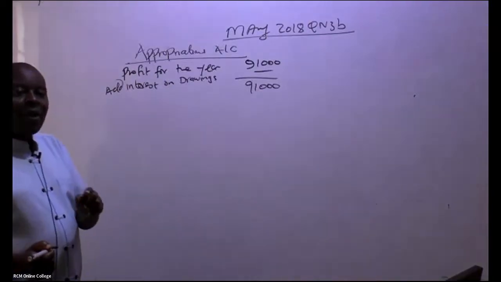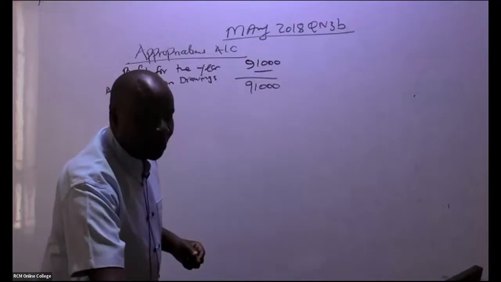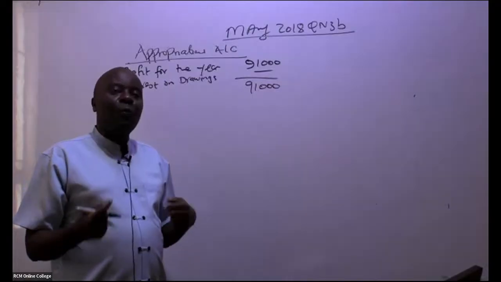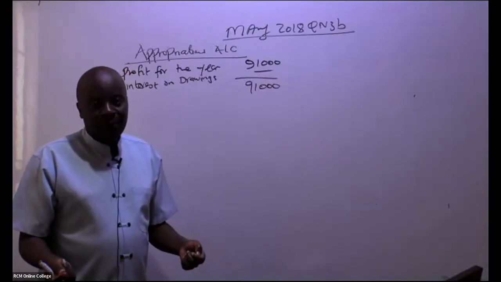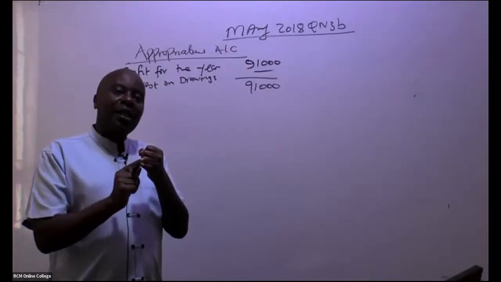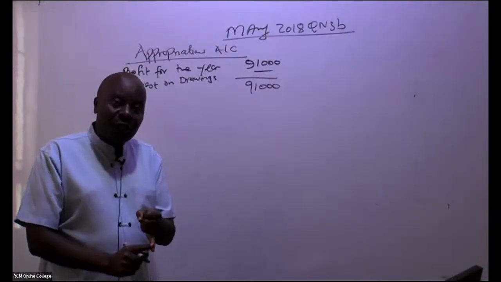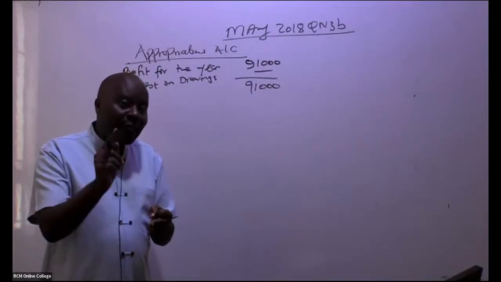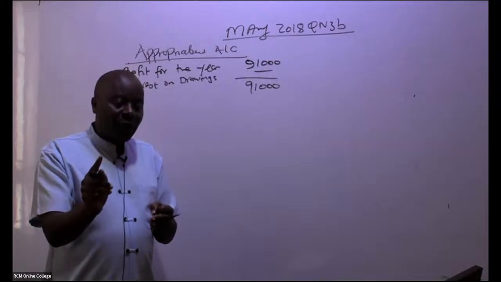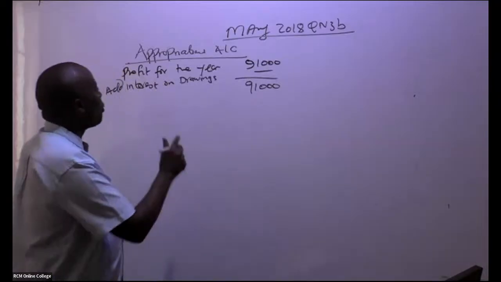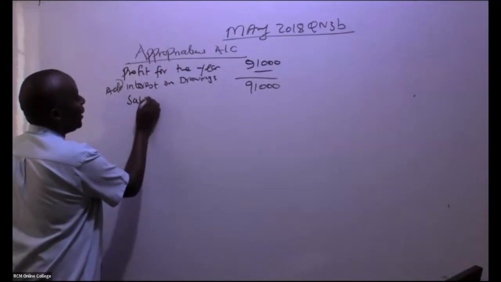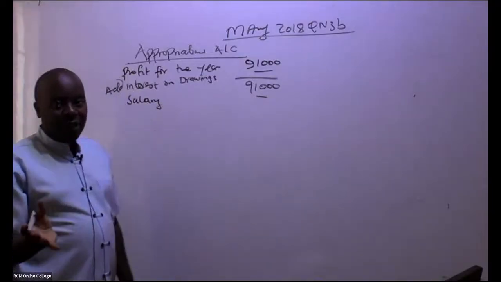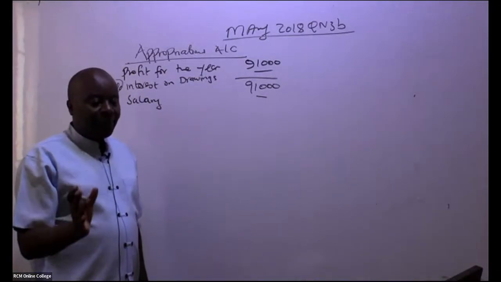Please don't forget that. Now, ladies and gentlemen, after you get this, you'll be able to think about what kind of payment you give to these partners. For example, the partners will be entitled to commissions, salaries, and interest on fixed capital. We start with the first one here, which of course will be salary. So we less salary. There is nobody who is getting a salary. I'm just putting figures there for the sake of it.